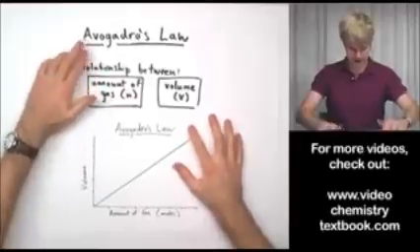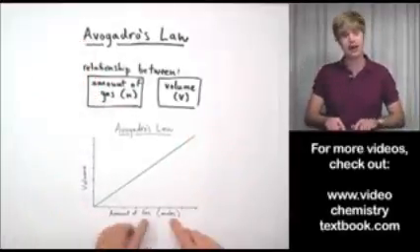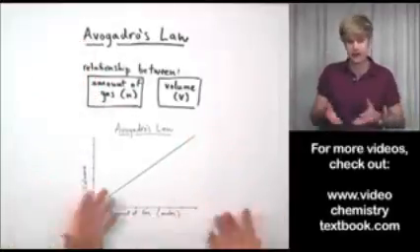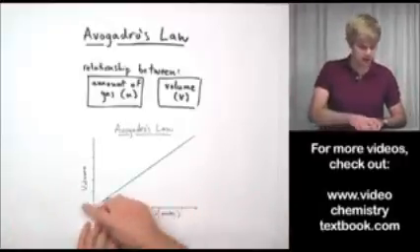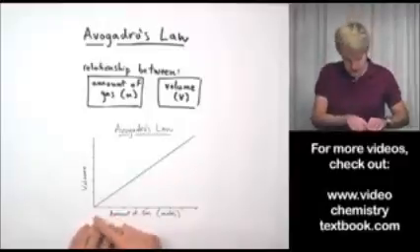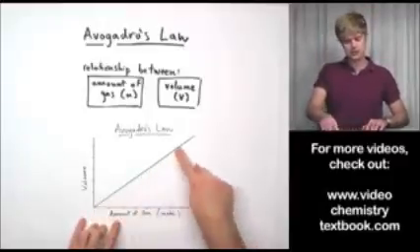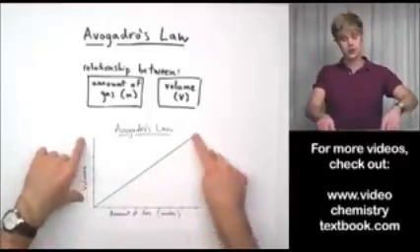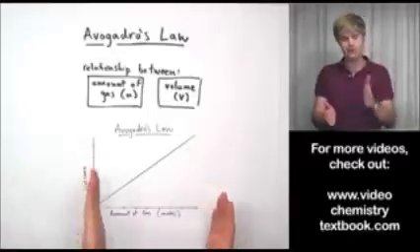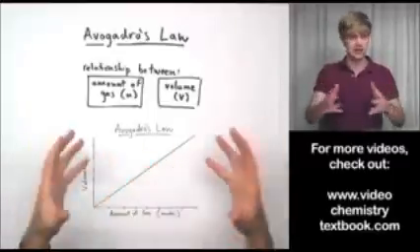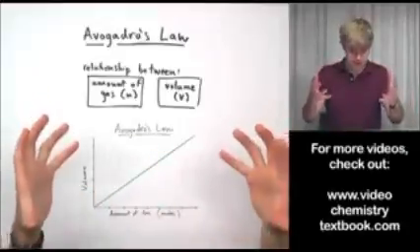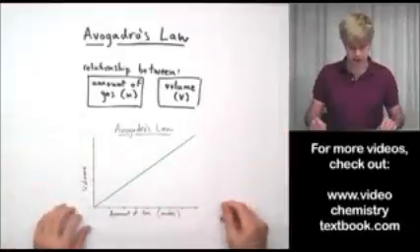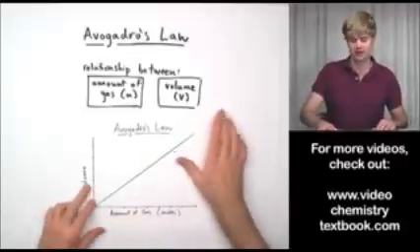Here on the x-axis, I have the amount of gas, which is in moles. We'll talk about that later, but that's usually how we measure the amount of gas in something. Amount of gas here, and on the y-axis, I have volume. As we increase the amount of gas, the volume goes up as well. And it actually turns out that if we double the amount of gas that's in a gas sample, like a balloon, it also doubles the volume, the amount of space that that gas sample takes up. So here's a graph of Avogadro's law.